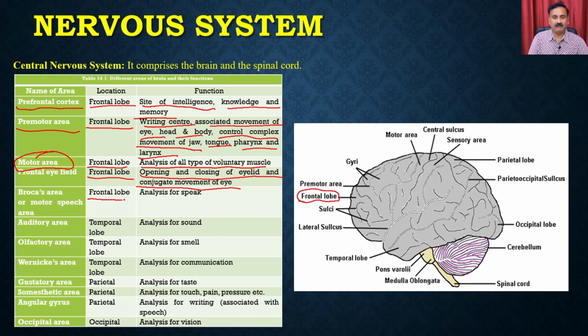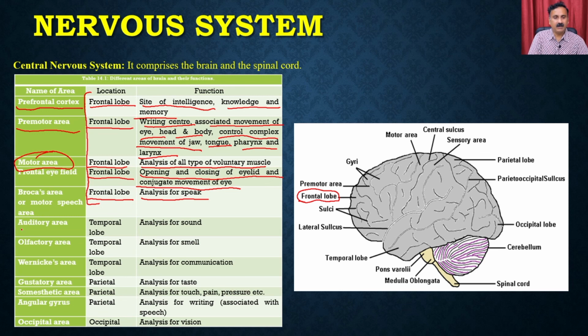Then we also have the frontal lobes, which are part of this area, and they are also going to have the analysis of the speech. Which means what you are going to speak, how you are going to speak, all that is controlled by the frontal lobe. So the frontal lobe is mostly a part of the intelligent area, right? It's part of your intelligence, which controls different types of activities, like how you acquire knowledge, how you memorize things and all that.